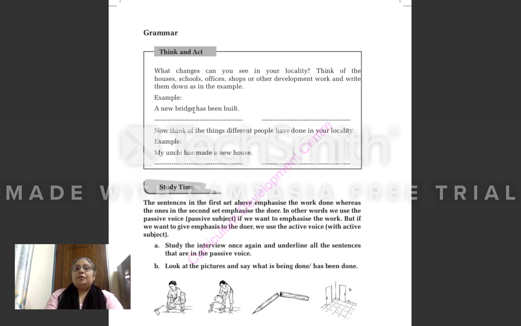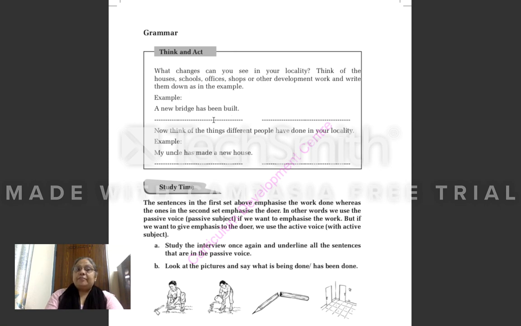Now, example: a new bridge has been built. Similarly, your parents will tell about the houses, schools, offices, shops, and you will write here: a new bridge has been built, the new houses have been built, the schools have now become smart, like this. Now think of the things different people have done in your locality. Example: my uncle has made a new house. Whatever things different people have done in your locality, you will write that. Here, whatever changes you have seen between the earlier society and today's society, what development works have been done, you will write that.